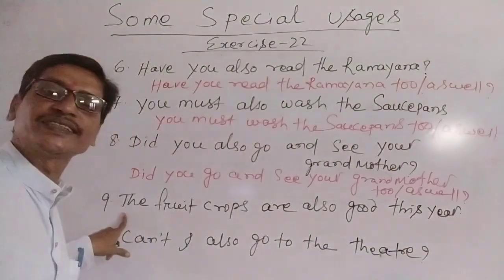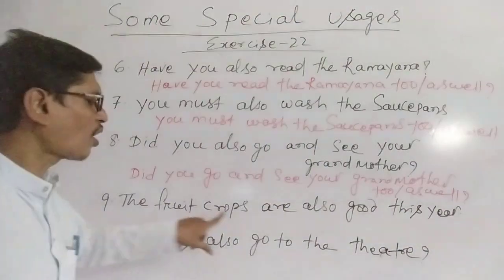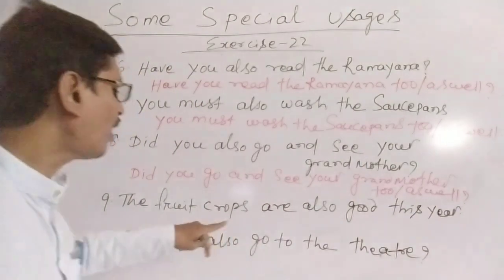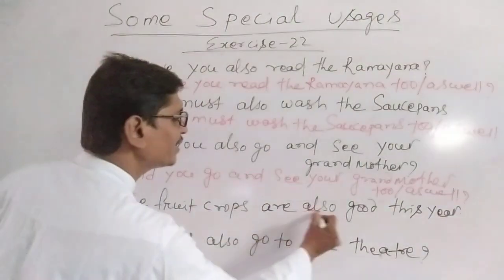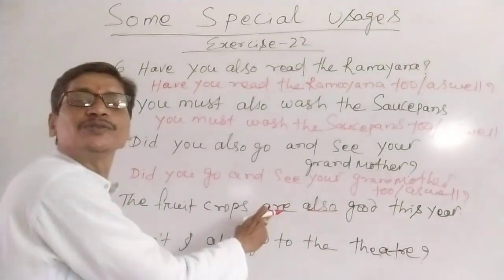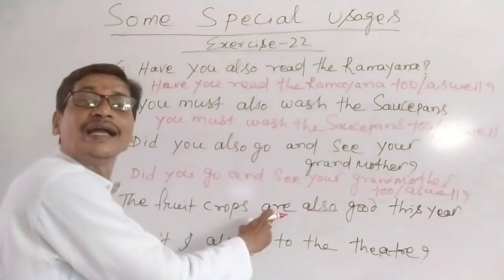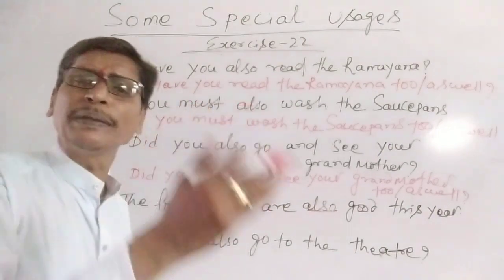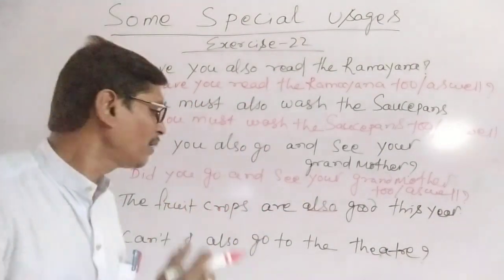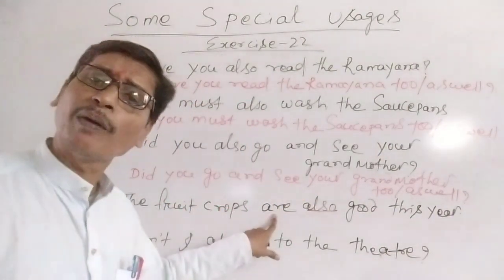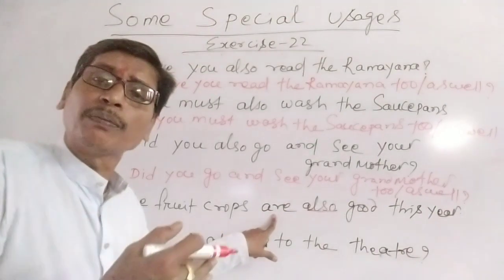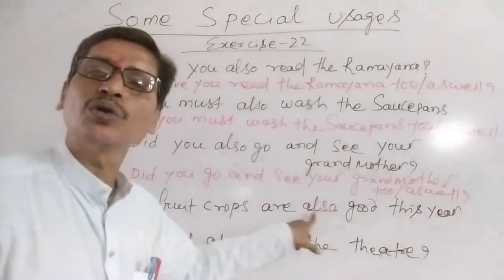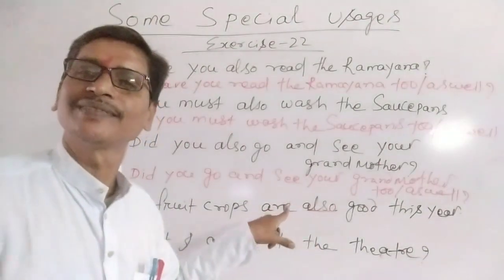Let's understand the next. The fruit crops are also good this year. So also is used here after the be verb. You see here, are is the be verb, and as per the rule I have told you, also is often used before the main verb, but here are is a be verb functioning as a main verb. Therefore, in accordance with the rule, we have used also after this be verb. This is the only difference.